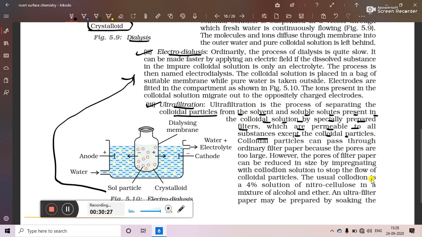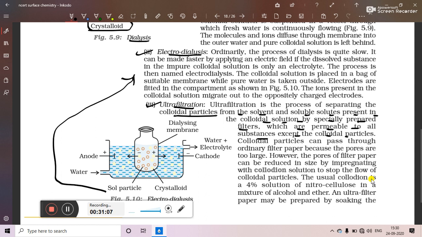In case of filtration, suppose you have to separate sand from water. What we will do is take a funnel, take a filter paper, make a cone of the filter paper, put it on the funnel, and then allow the sand water to pass through the filter paper. The sand will remain above the filter paper but the water will come out. But if we talk about colloids, such as milk, by putting an ordinary filter paper on the funnel, can you separate the white protein of the milk from the water of the milk? No, we cannot.